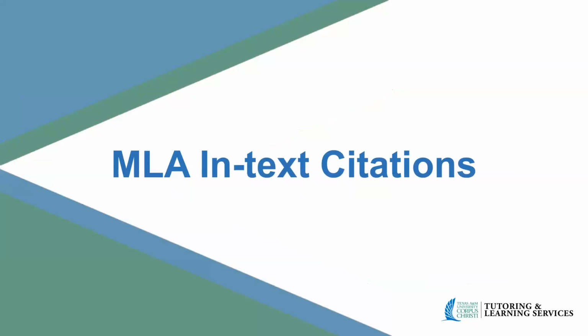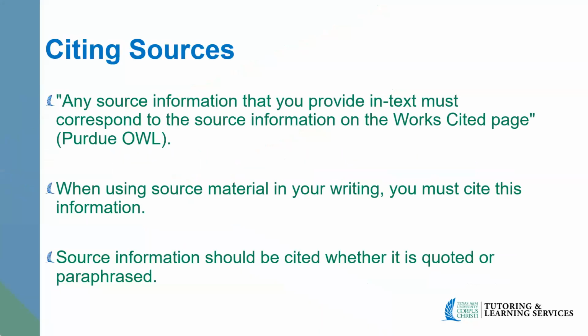And today we'll be talking about MLA in-text citations. Citing sources: any source information that you put in text must correspond to the source information in the works cited page. This is from Purdue OWL. When using source material in your writing, you must cite the information. Otherwise, it's plagiarism. Source information should be cited whether it is quoted or paraphrased.